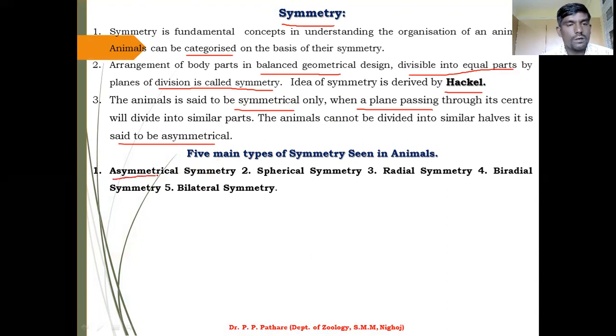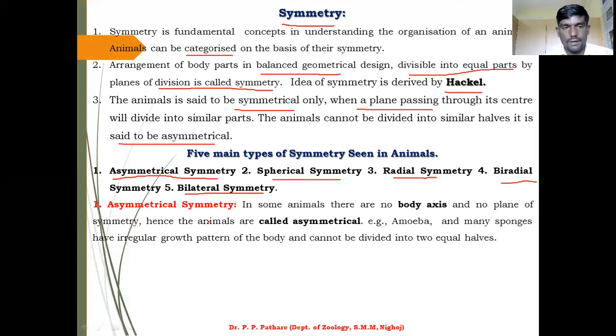That is asymmetrical, then spherical, then radial, then biradial, and then bilateral symmetry. These five types of symmetry are observed in the animal body. So let us study one by one.